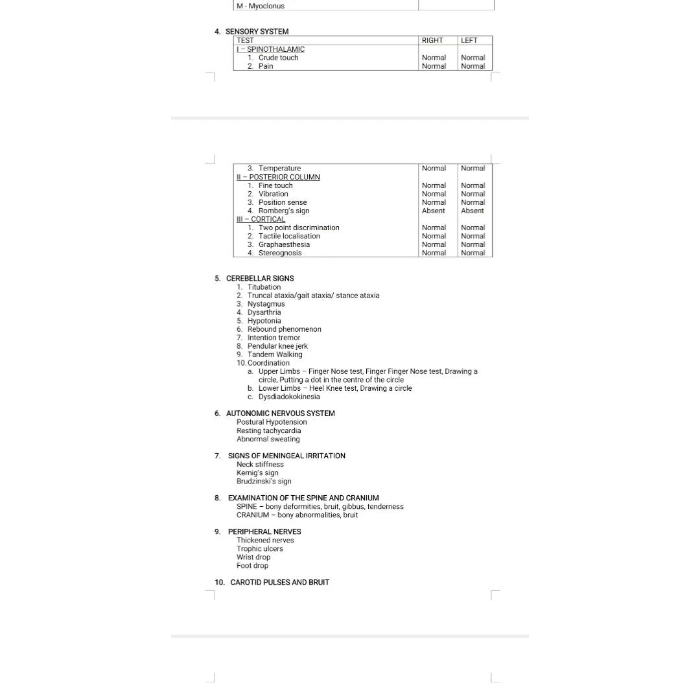So this is all about the examination. First higher mental functions, then cranial nerves, then motor system, then sensory system, then cerebellum, then autonomic nervous system, then meninges and spine and the cranium, and then peripheral nerves, carotid pulses and the bruit. After all this, you have to go with the examination of the other systems. What are the other systems? CVS, respiratory, abdomen.